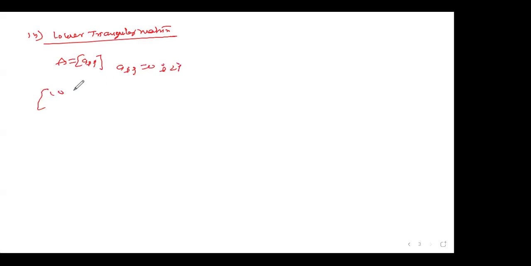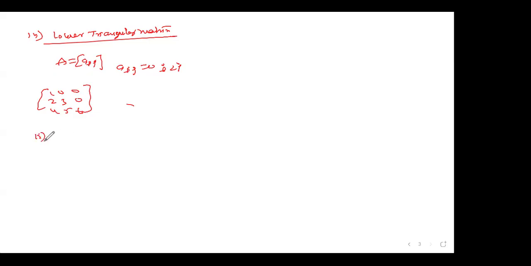So it means like this. One of the examples: 1, 0, 0, 2, 3, 0, 4, 5, 6. See here, above the principal diagonal, whatever elements are there are 0. Simply you can say that this is right. So triangular matrix is over.